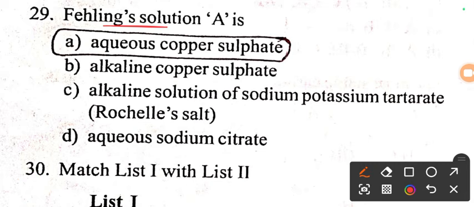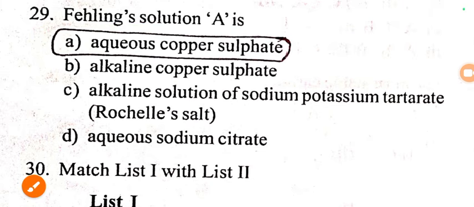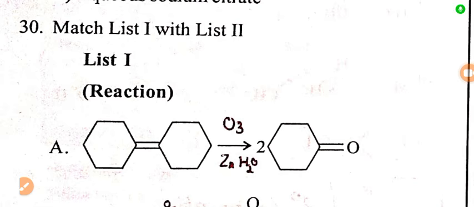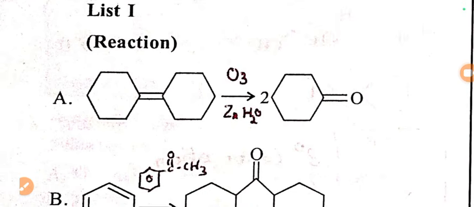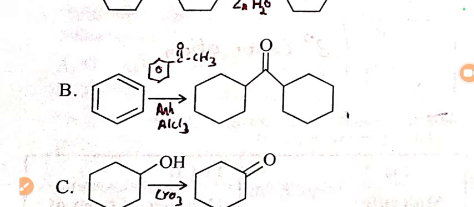Next question from aldehyde chapter, very easy. Fehling's solution A is aqueous copper sulfate solution. Next question from aldehydes and ketones chapter. Reaction A is the breakdown of the double bond between two cyclohexane rings. It should undergo ozonolysis in the presence of zinc and water to produce 2 molecules of cyclohexanone.